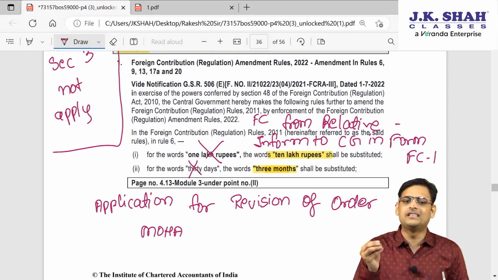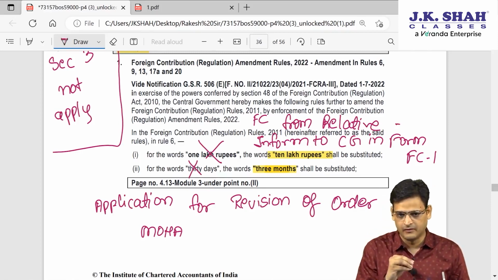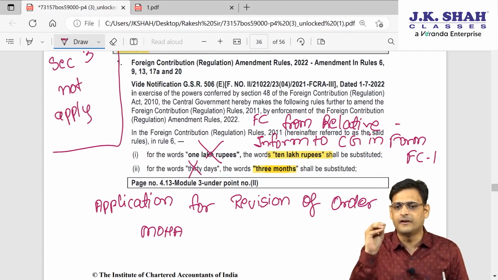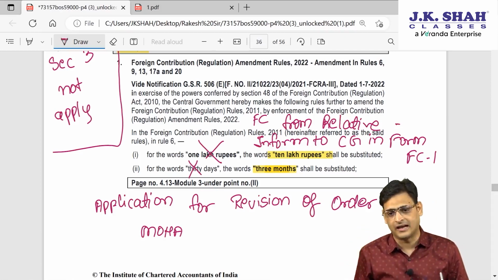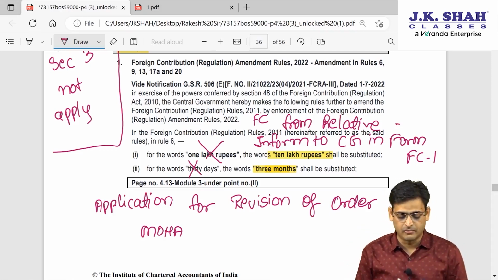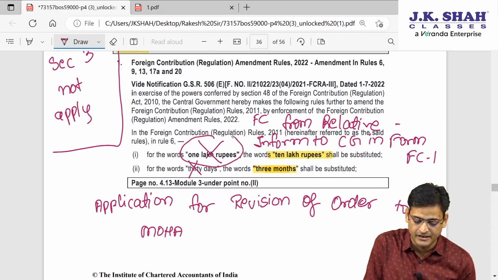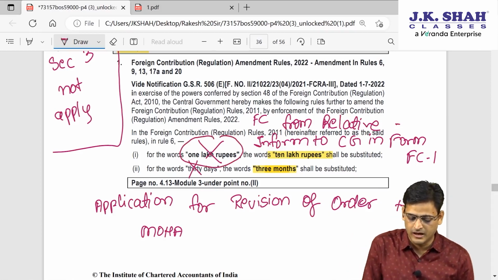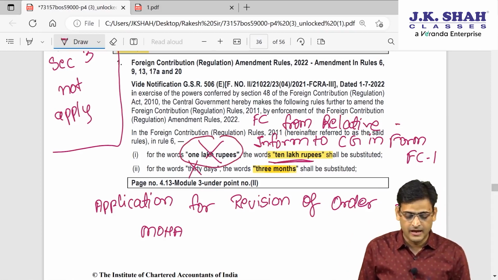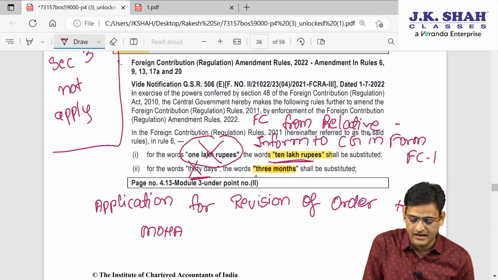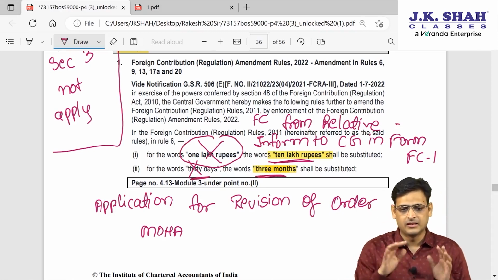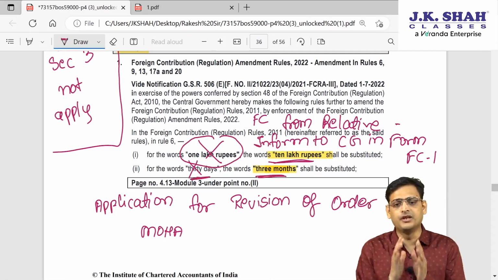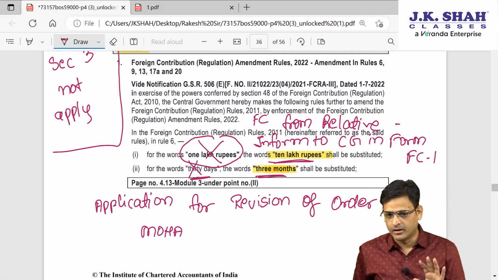Earlier, when you received a foreign contribution from a relative, you had to inform the central government in form FC1 within 30 days, and only when the amount was above 1 lakh. Now there are two amendments. Number one, the amount of 1 lakh has been deleted and replaced with 10 lakhs, and the 30 days have been deleted and replaced with 3 months. So what is the new rule now?